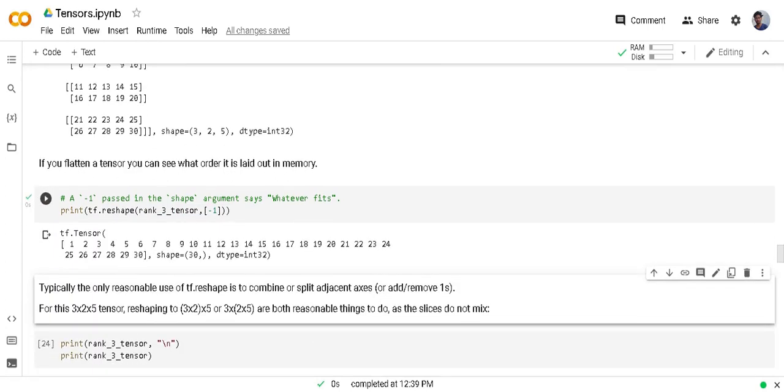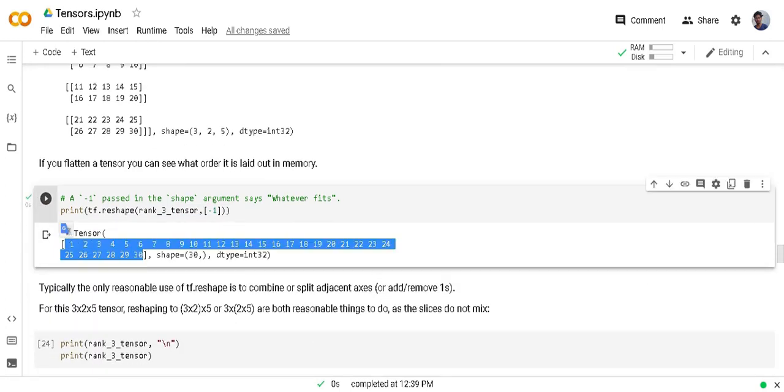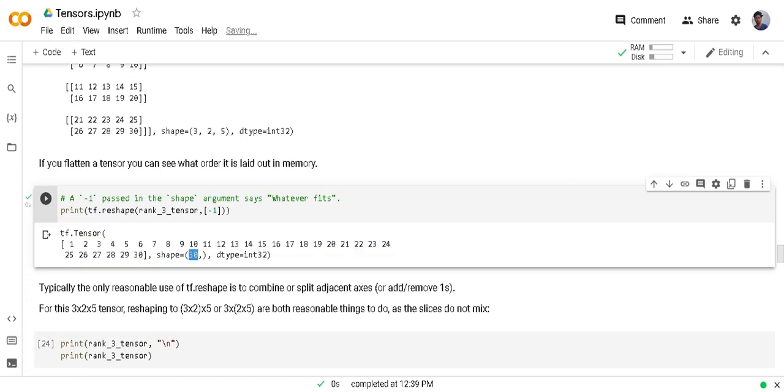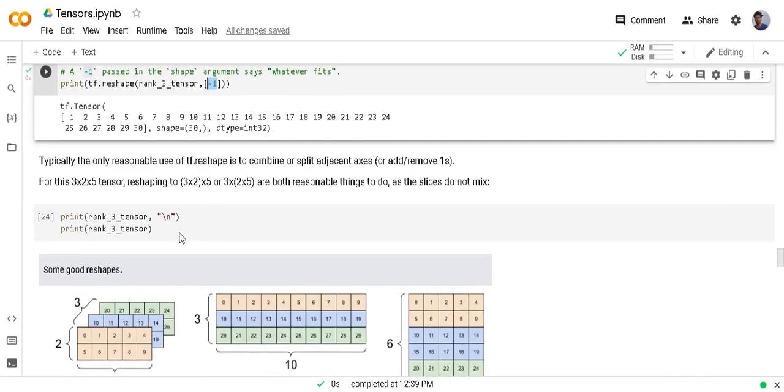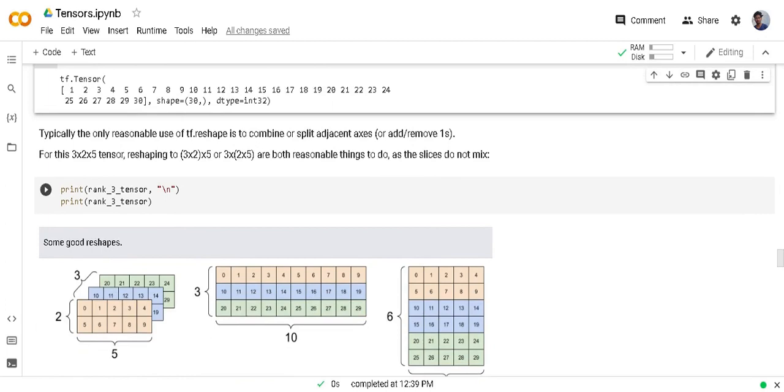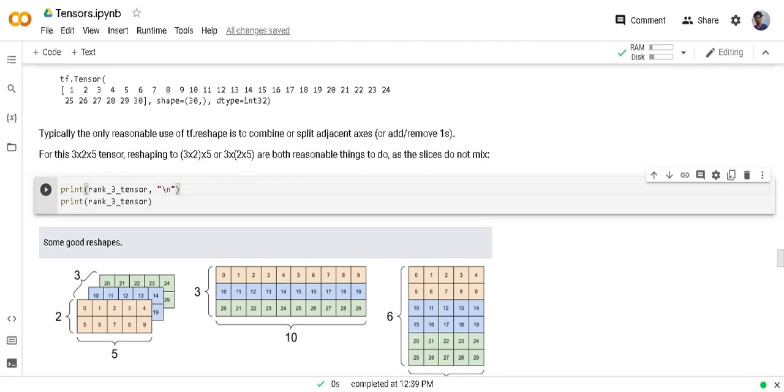Now in output you can see every element is combined into one dimension as shape is 30. Basically -1 is whatever shape it is, just fit it into one shape. Sometimes you want to combine two adjacent shapes, like rank 3 tensor shape is 3, 2 and 5.